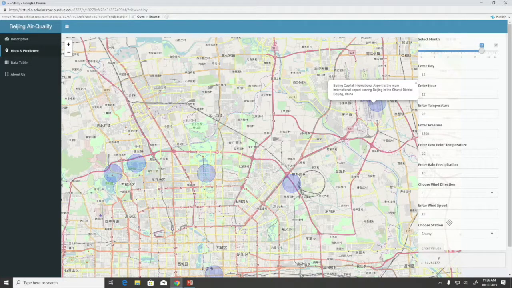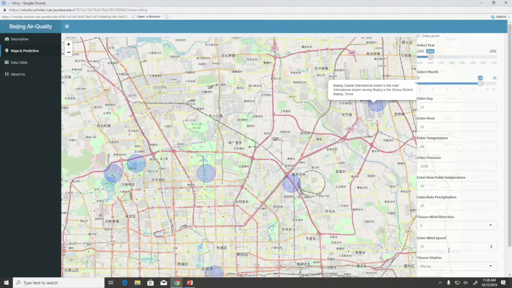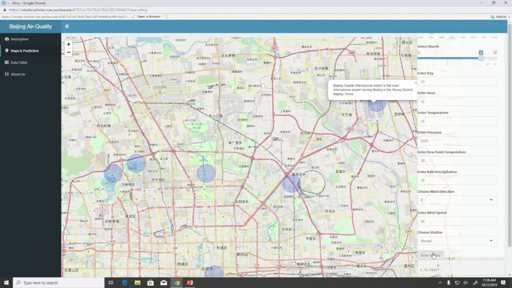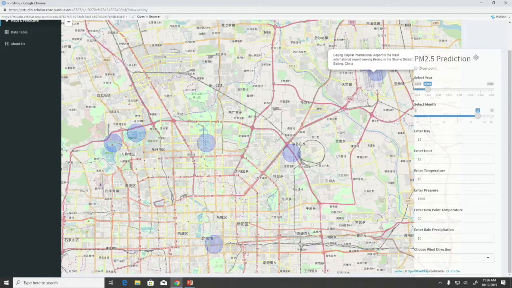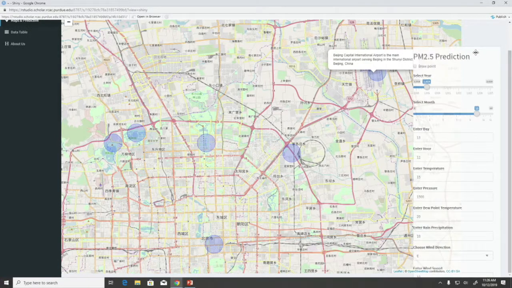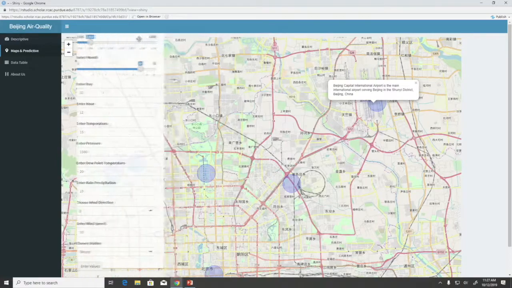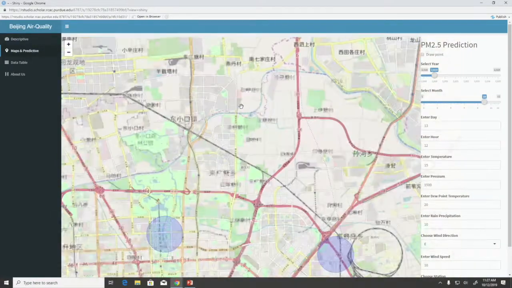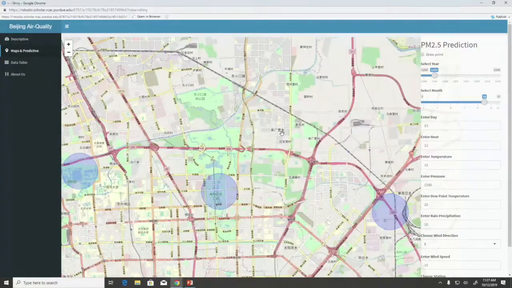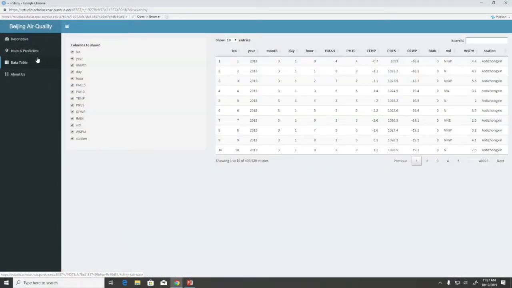31.52. Since this is an interactive interface for predicting weather, we can adjust our factors. For example, I want to change the temperature to 15, and this will give us a different value for PM 2.5 predictions, which is 30.98. And also, we made this tab an absolute panel which can move anywhere, so the user can have a better view of the map. And the map can also be adjusted, zoomed in and zoomed out for more details about tourists. The next tab is about data tables.